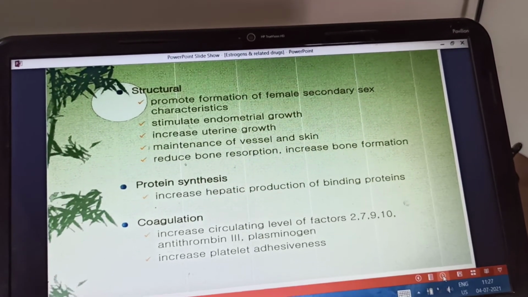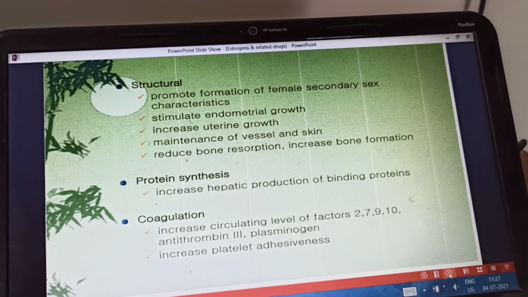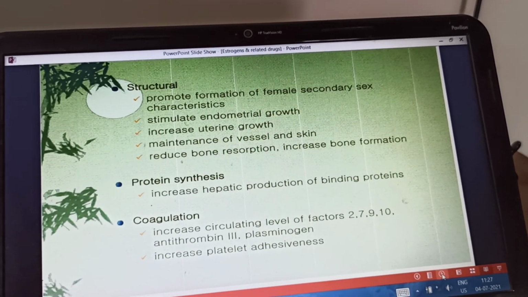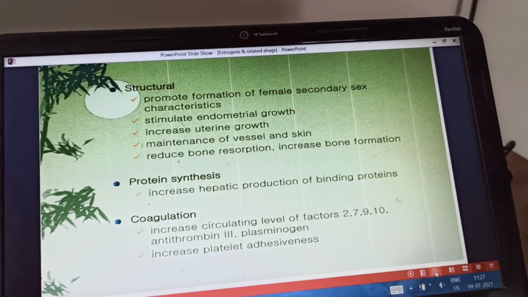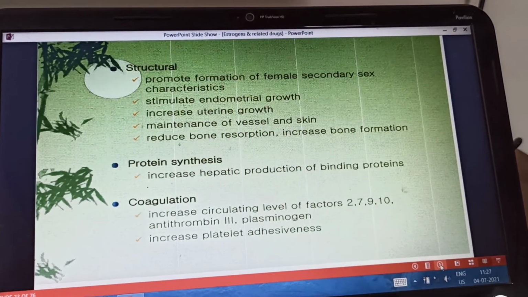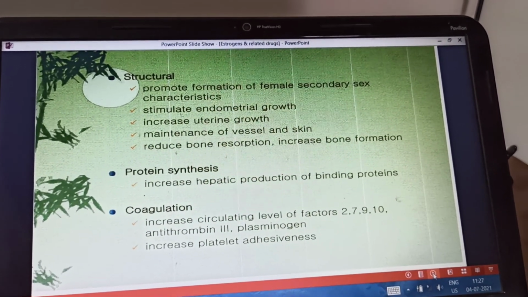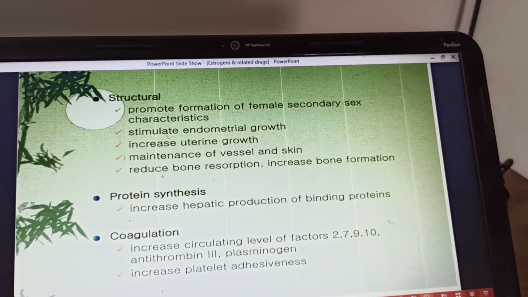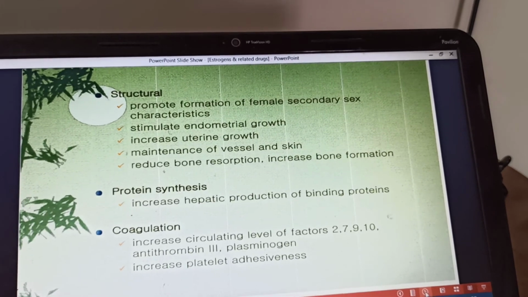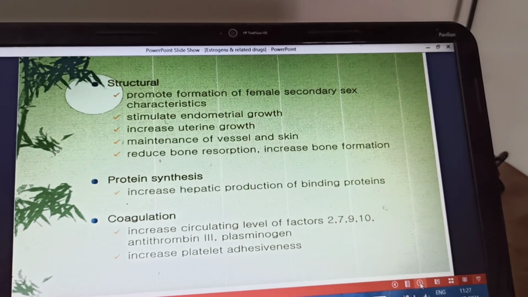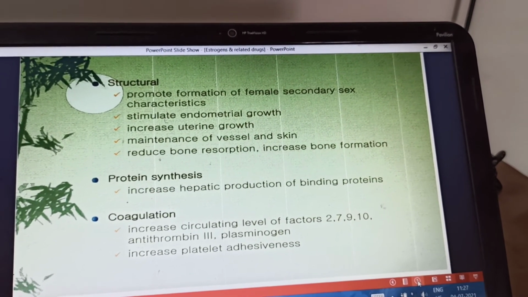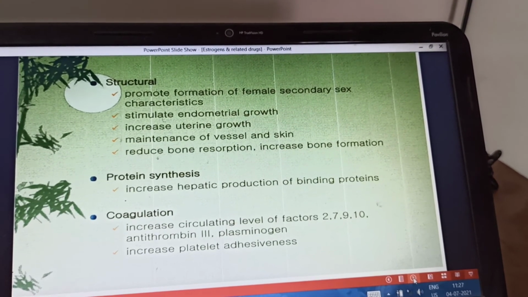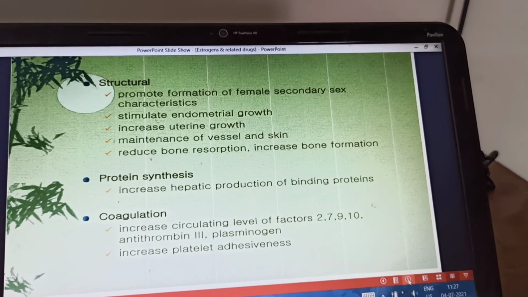They increase the osteoclastic apoptosis. The major effect is a decrease in the number and the activity of the osteoclast. So the major effect of estrogen on the bones is that they decrease the activity and the number of the osteoclast and prevent the differentiation of the osteoclastic precursors into the osteoclast. It increases osteoclastic apoptosis, and this results in prevention of the bone resorption by the osteoclast.